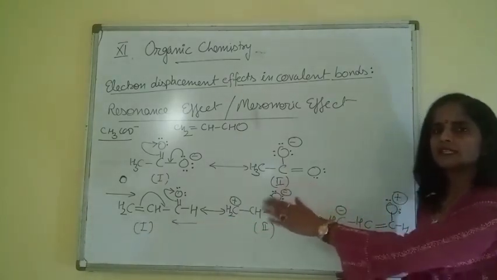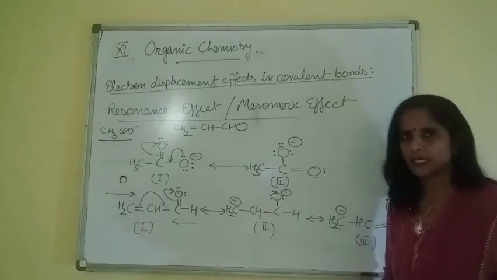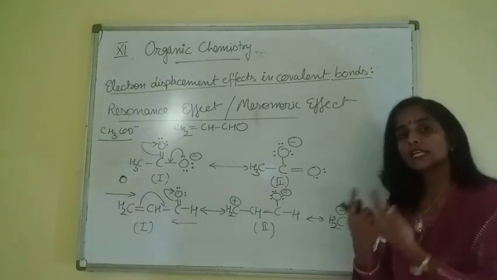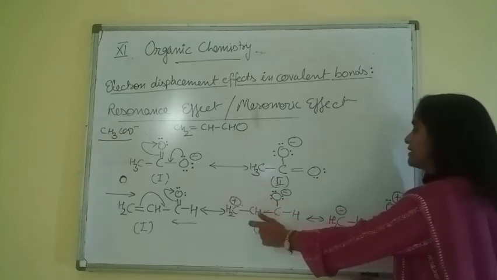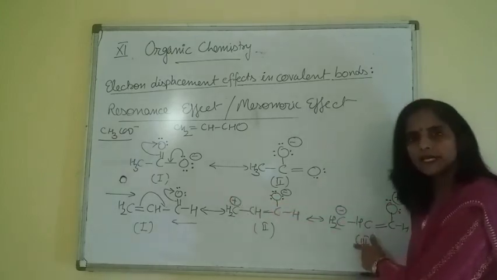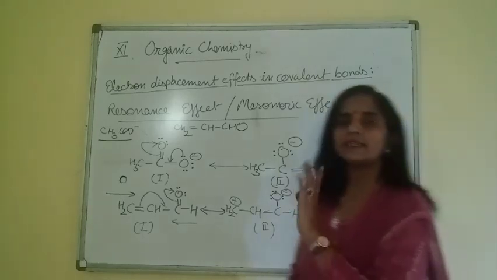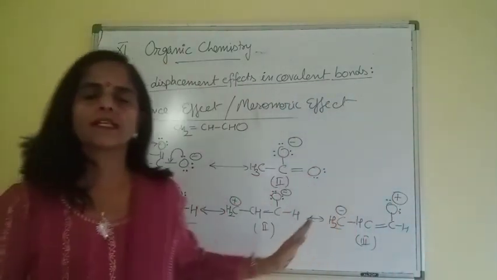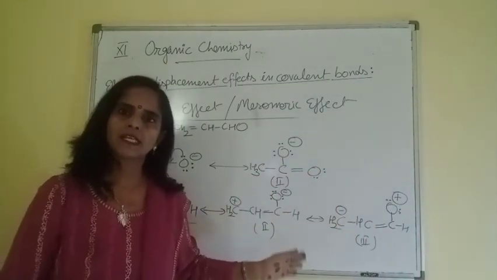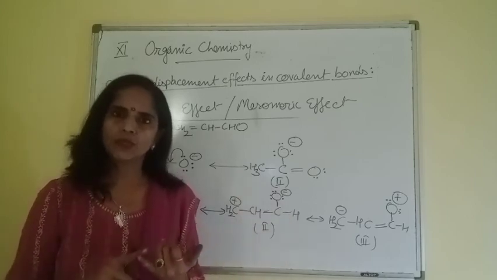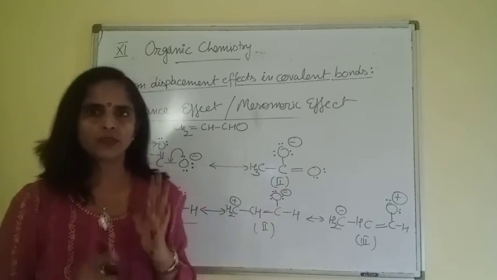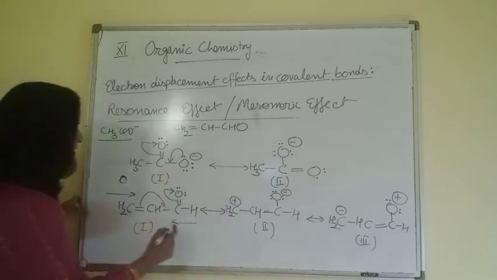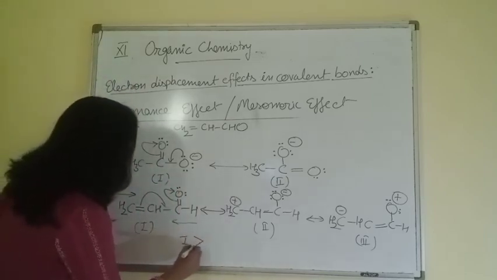So understood, the first structure is more stable according to the first parameter. Same according to the second parameter also, this is more stable because that is a neutral structure, and these 2 structures carry charges. That's why one thing is clear, the first structure is more stable as it has more number of covalent bonds. Secondly, it is neutral also. So the most stable structure is the first.